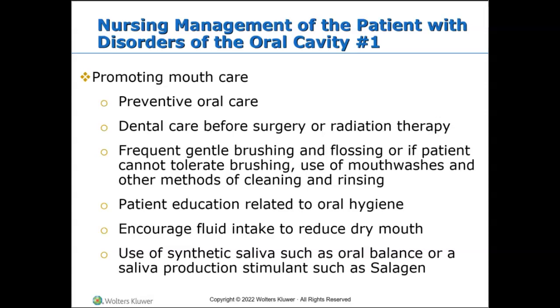We need to encourage them to visit a reputable dentist for regular exams and cleanings, which of course is the most effective way to diagnose early signs of gum disease, right? And we should do that. We should visit our reliable dentist at least twice annually. We need to get dental care before surgery or radiation therapy because they can cause deterioration to the gums.